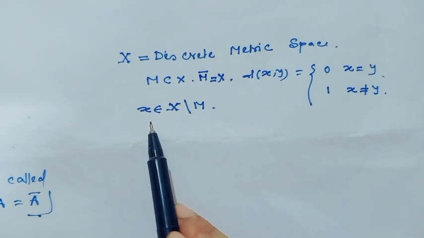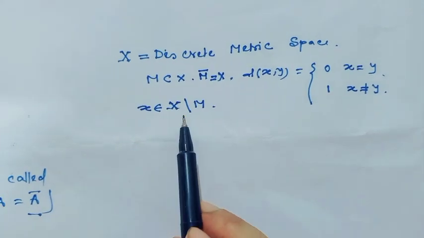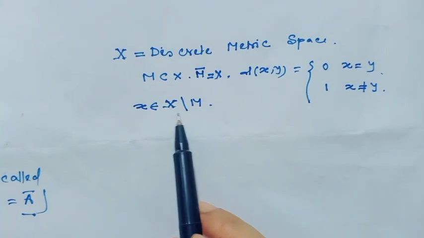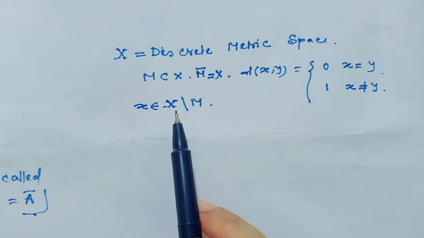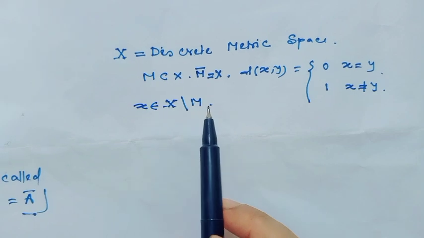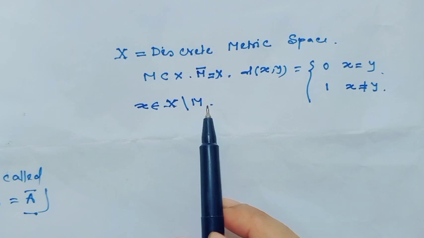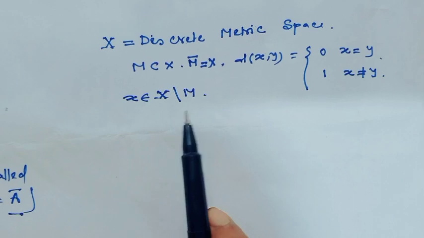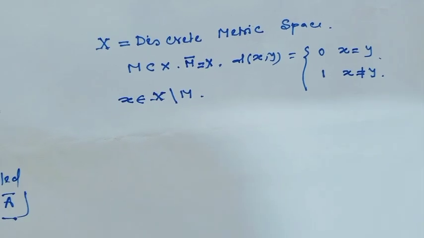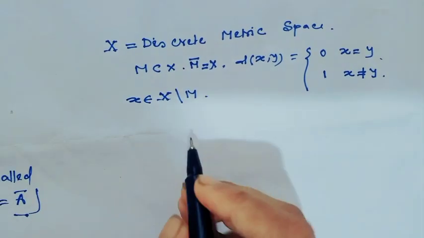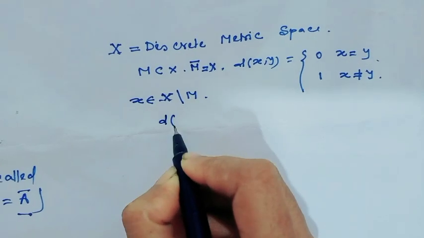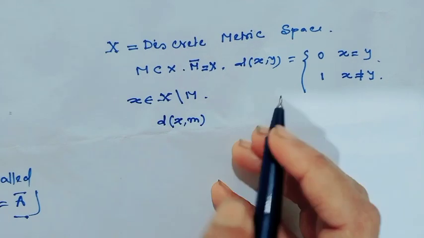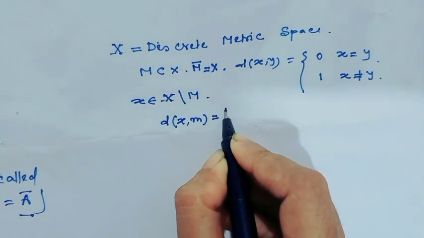Consider a point x belonging to X minus M, that is, a point x that is not a member of M. Then the distance between x and any m belonging to M would be 1.